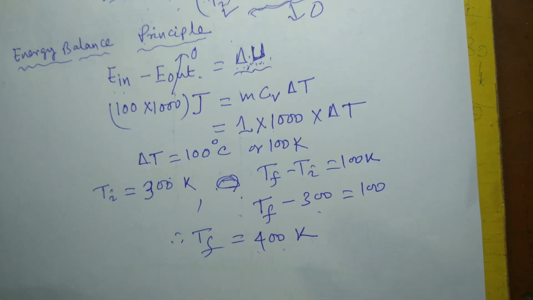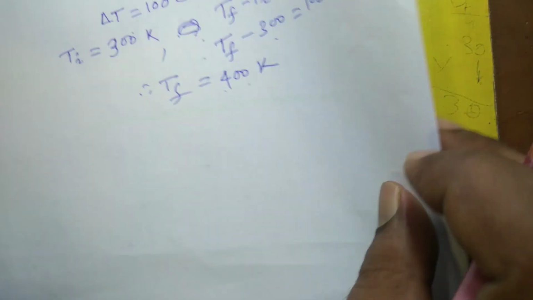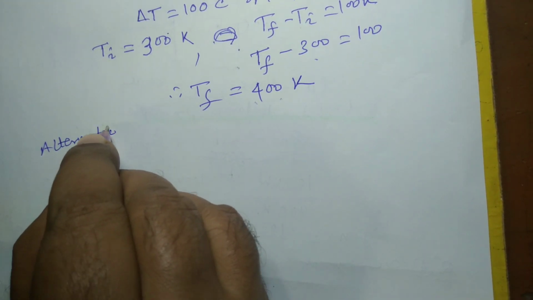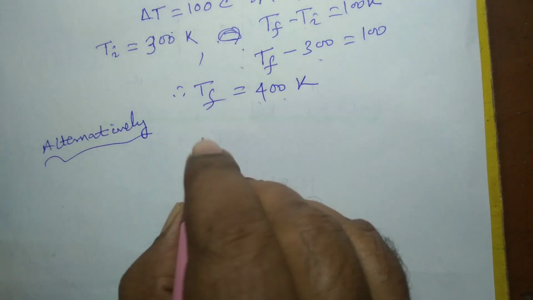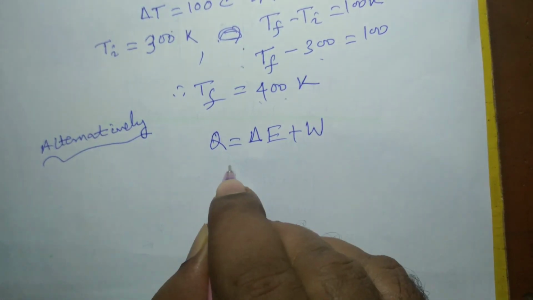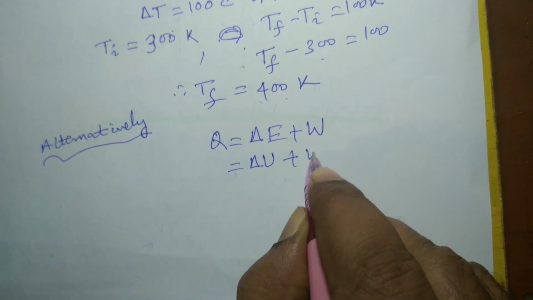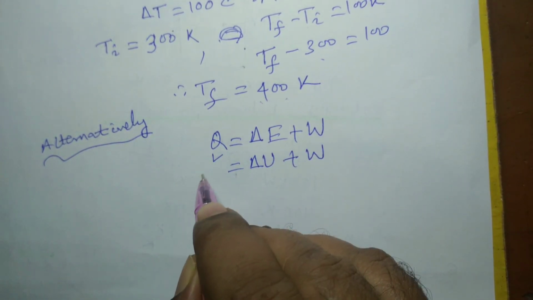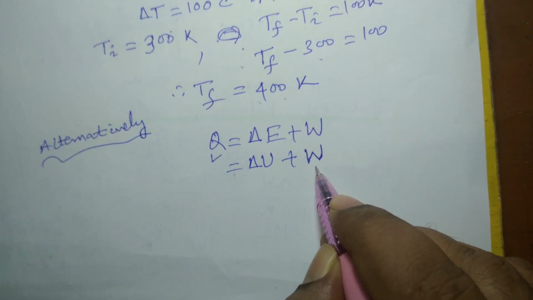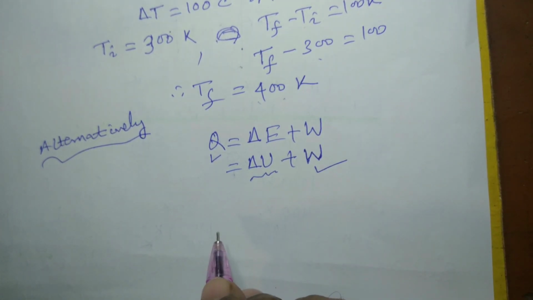This can be determined by applying the energy balance principle, or alternatively we can also use the usual first law equation, that is Q is equal to delta E plus W, or when the delta KE and delta PE terms are neglected, this becomes delta U plus W. Q is the heat input into the system during the process, W is the work done by the system during the process, and delta U is the change in molecular internal energy of the system.